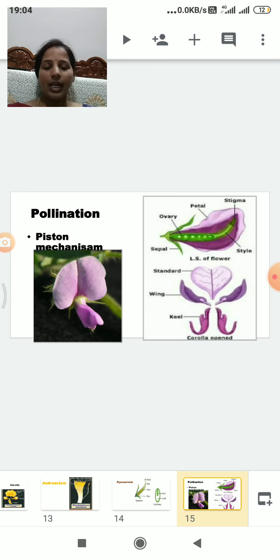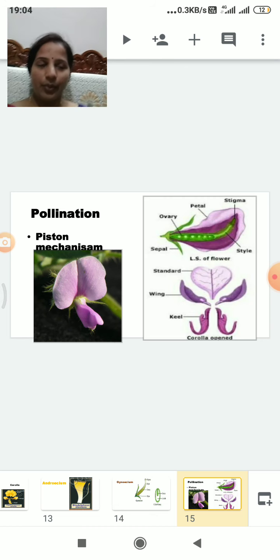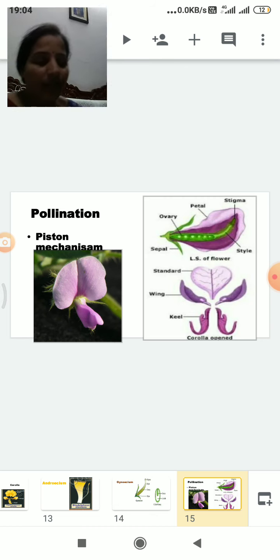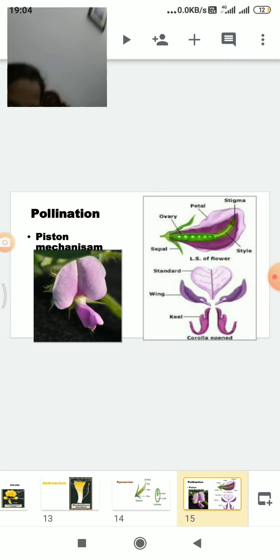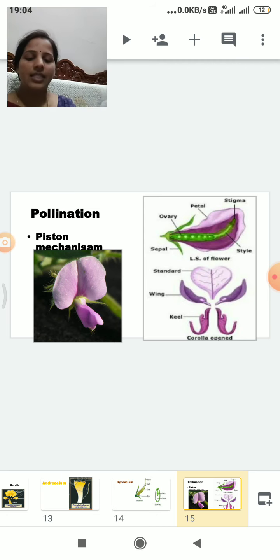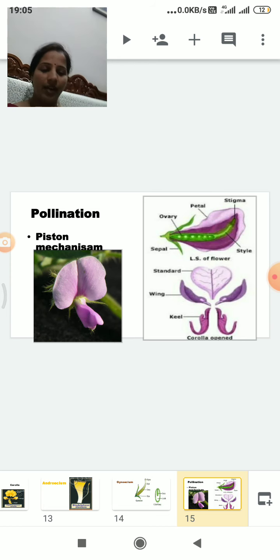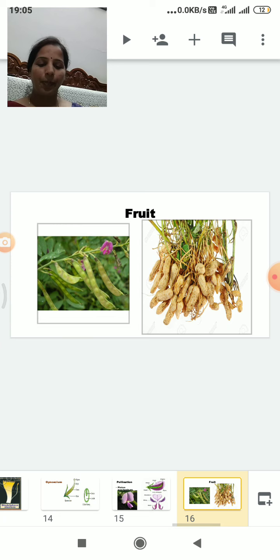So protandry prevents self-pollination in these flowers. Protandrous means it prevents self-pollination in these flowers. So this is the pollination mechanism. And we can go through the fruit. So fruit is a legume.